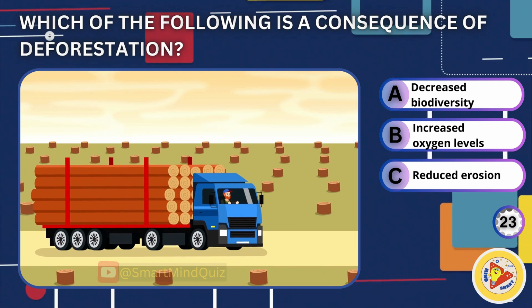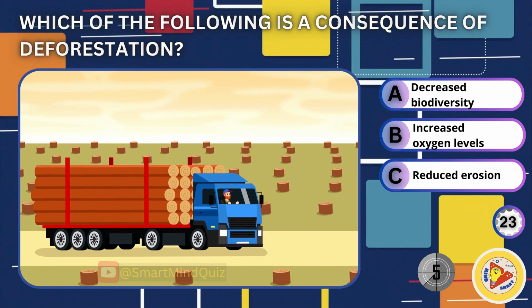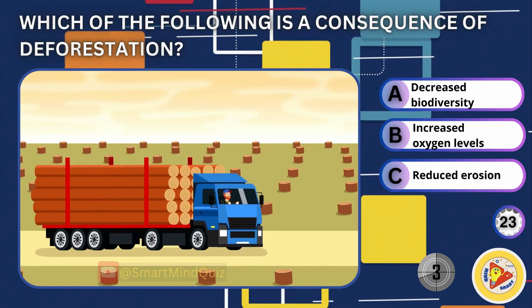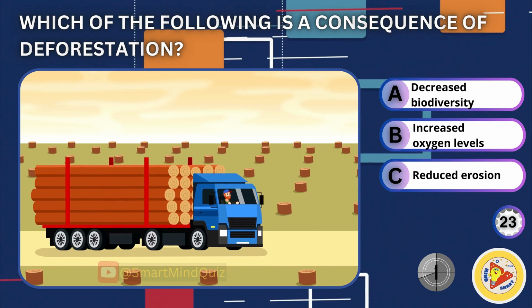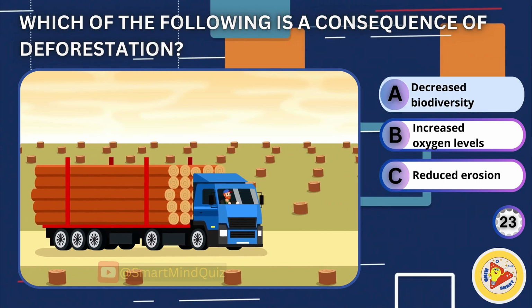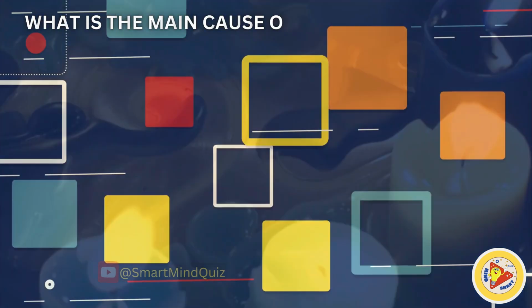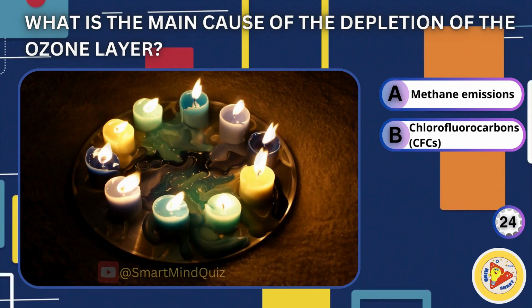Decreased biodiversity, increased oxygen levels, reduced erosion. Answer is decreased biodiversity. What is the main cause of the depletion of the ozone layer?